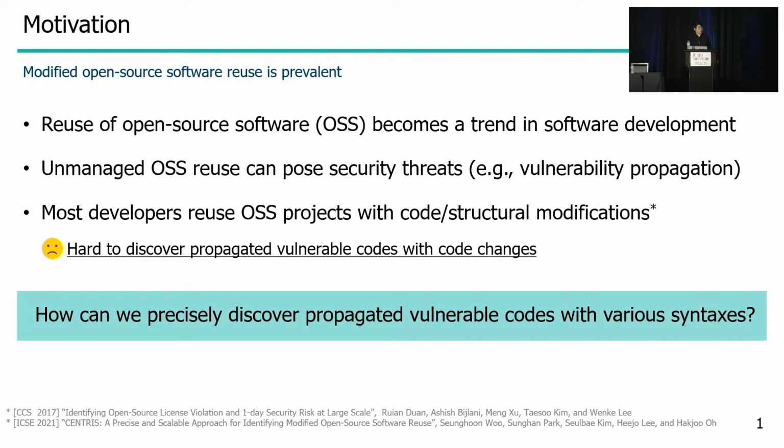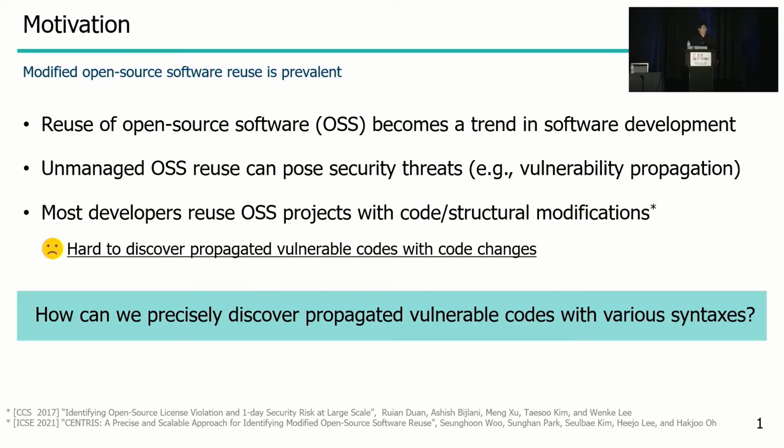So the reuse of open source software projects has become a trend in recent software development, because developers can reuse their desired functionalities from the rich OSS pool. Despite the advantages, unmanaged OSS reuse can produce several problems, such as vulnerability propagation. Since a propagated small code fragment can compromise the entire software security, many existing approaches attempt to detect the propagated